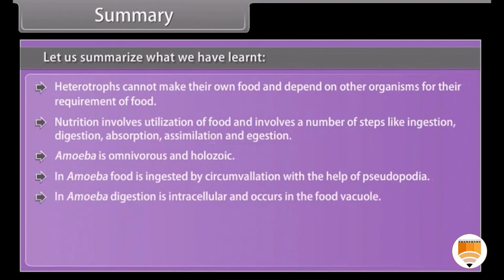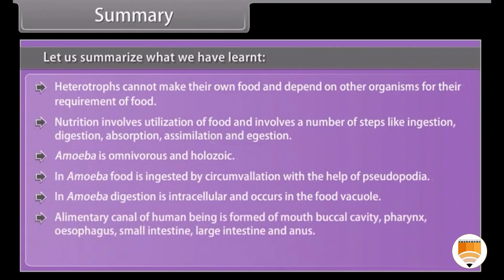In amoeba, digestion is intracellular and occurs in the food vacuole. The alimentary canal of a human being is formed of mouth, buccal cavity, pharynx, esophagus, small intestine, large intestine, and anus. Teeth in man are heterodont.